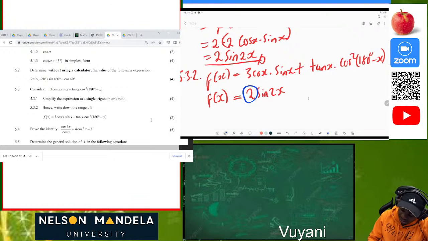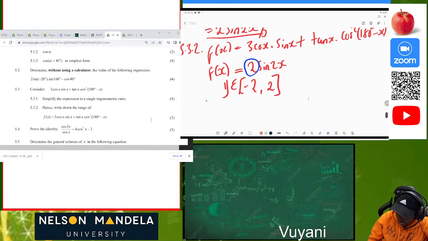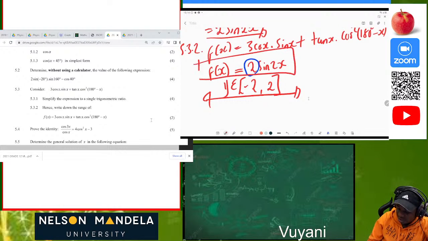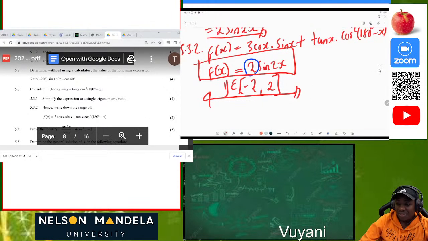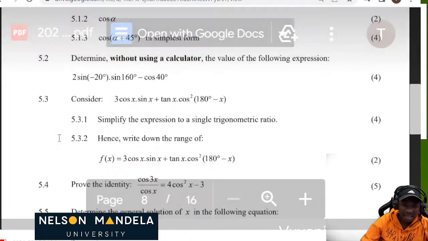So our range in this instance is written in terms of y. So it's y element from -2 to +2. Great. So that will be our range for the function, because we are looking at f of x is equal to 2 sine of 2x. That is what brings us to this final conclusion as our range.